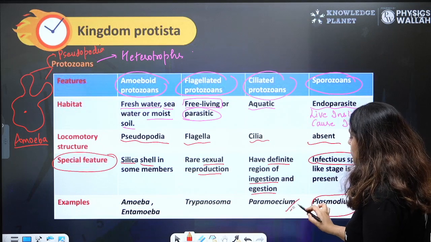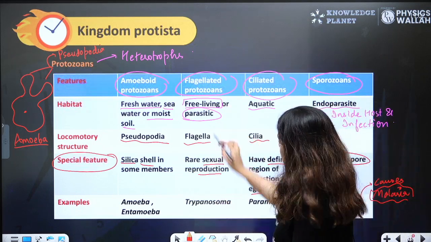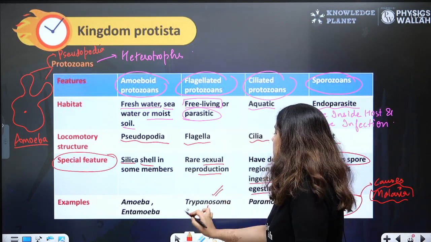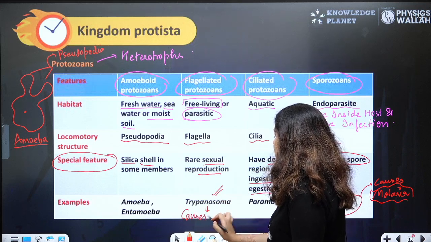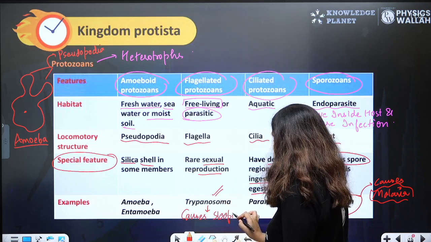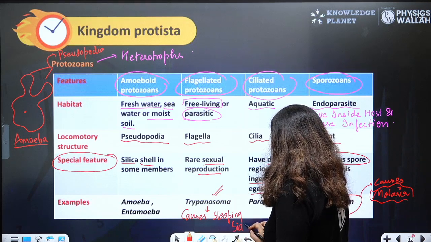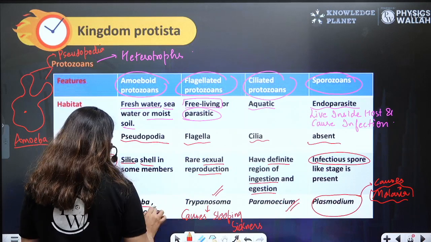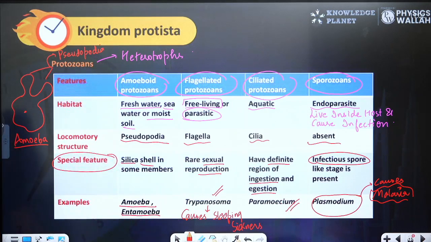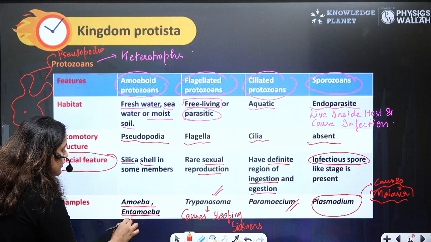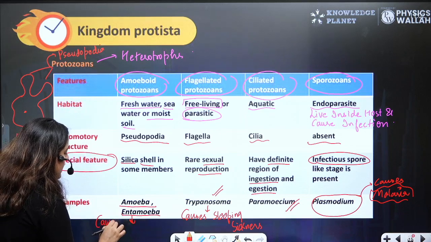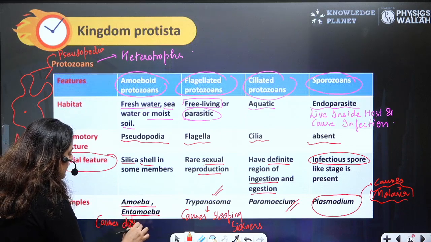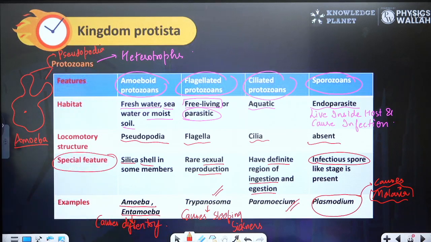Example of ciliated protozoan is paramecium. Example of flagellated is trypanosoma. Everybody knows that it causes sleeping sickness. Amoeboid protozoans, amoeba and entamoeba. Entamoeba causes dysentery. Okay? So this is about protozoans.